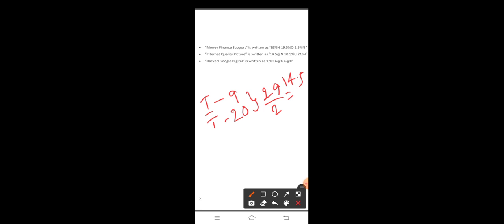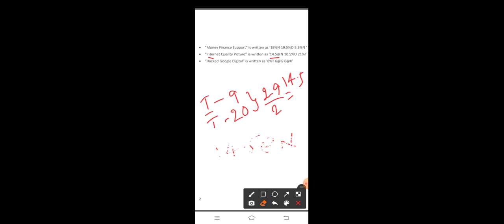So the code for internet is 14.5 at the rate N. This is the technique behind this coding.